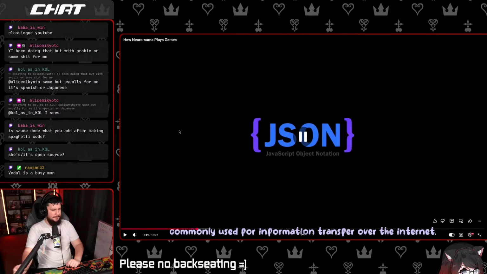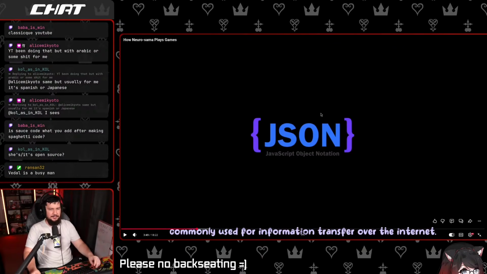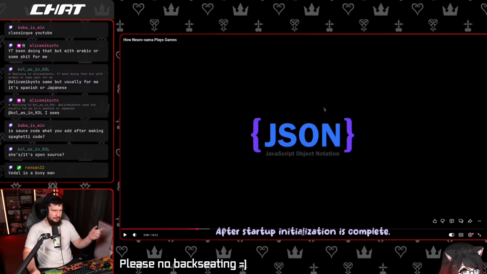I remember a long time ago, early on in the AI stuff, I don't know if people are still arguing about it, but people were arguing that JSON is a bad format for AI stuff because it's additional extra tokens you need to sort through. I don't know if people have a format they've settled on at this point, but it was definitely a common argument. I'm not sure specifically how the data is being handled by Neuro. Considering it's going through the SDK, I assume it is formatted by the SDK into a format that is best suited for handling Neuro anyway.